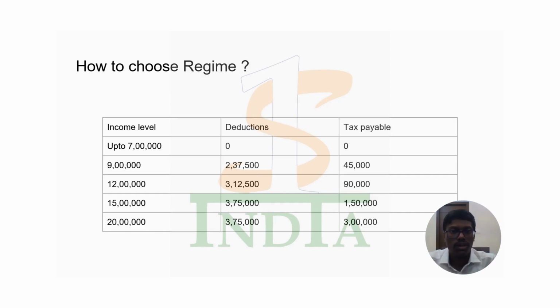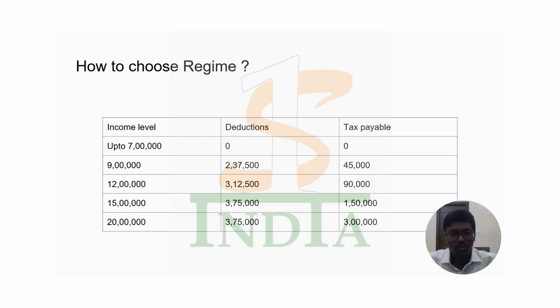So the next question you'll be getting is, Surya, what should I choose, whether I need to go for the old tax regime or the new tax regime. So here comes the part. If your income is up to 7 lakhs, your decision is very easy. You can straight away go for the new tax regime. However, the difficulty arises when your income crosses 7 lakhs. At that time, you need to check how much deductions you have in hand, as seen in the previous slides.